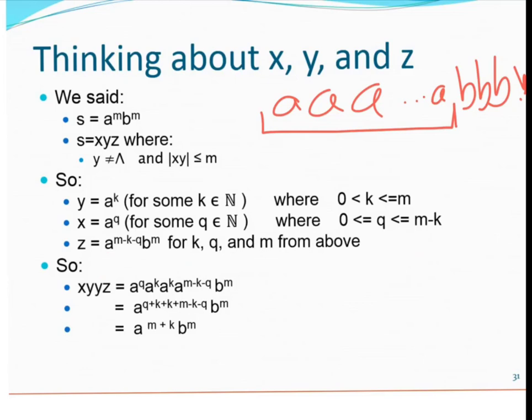All right, now we can figure out what we were trying to do in the first place, which is what is XYYZ. How do I figure out XYYZ? Well, I just copy X. X is the A to the Q part, so X is this piece here. And Y is A to the K, so Y is this little piece, and then another Y, because I want XYYZ, so there's another piece. And Z, I just copy this whole thing.